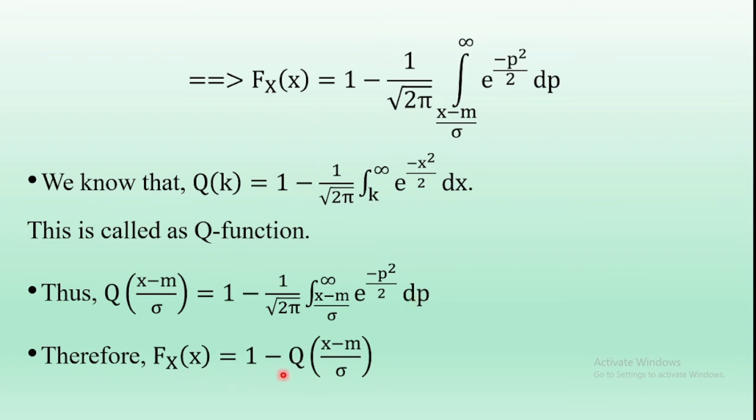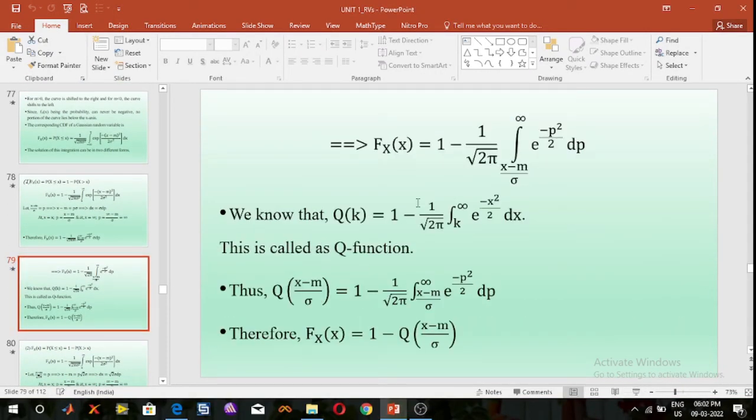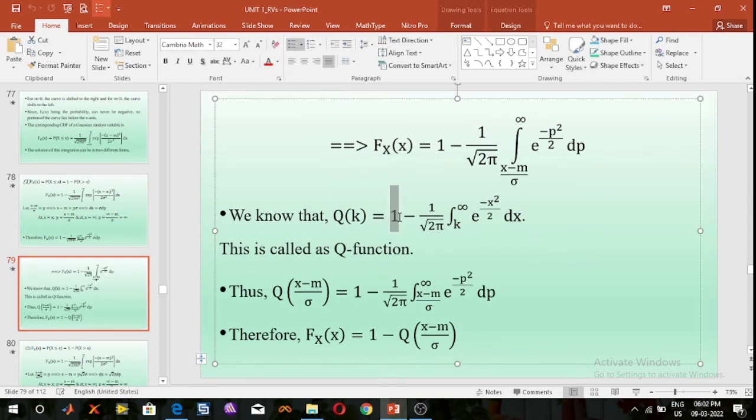So therefore, the probability distribution function, or the cumulative distribution function, of the Gaussian random variable is from this equation capital Fx of x is equal to 1 minus, and what is this expression? This is the Q function. Sorry. Now here the expression of the Q function: Q of k is equal to 1 by square root of 2 pi integral from k to infinity e power minus x square by 2.